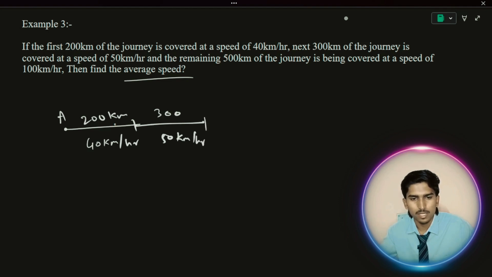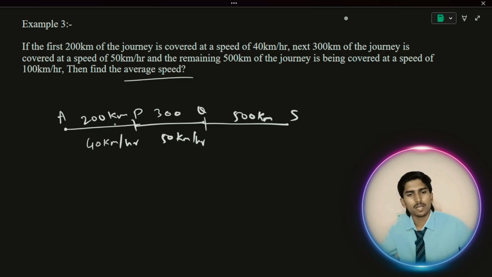The remaining 500 kilometers of the journey, remaining means from here. Let's take this point P, this Q, and this S, from Q to S. How much? 500 kilometers, they already gave. It is covered at a speed of 100 kilometers per hour. What is the average speed? They're asking for average speed.